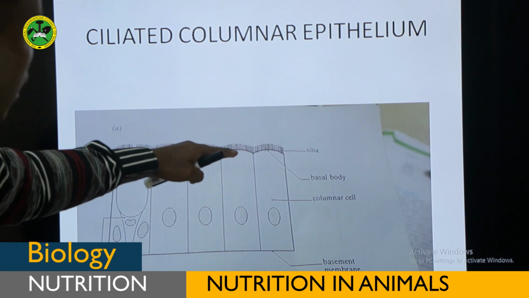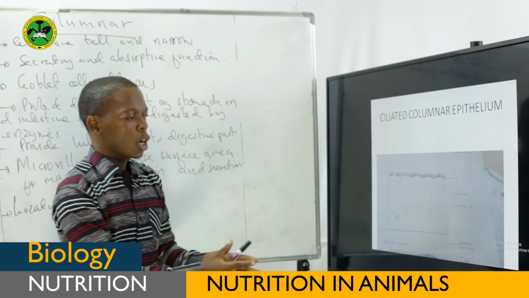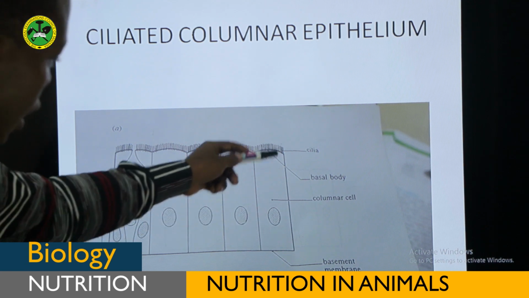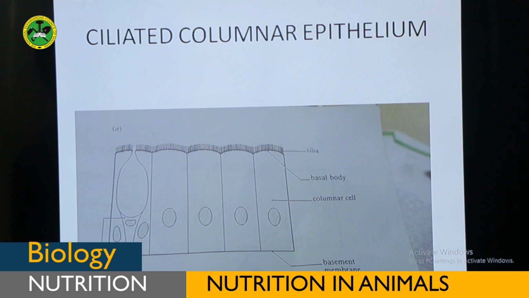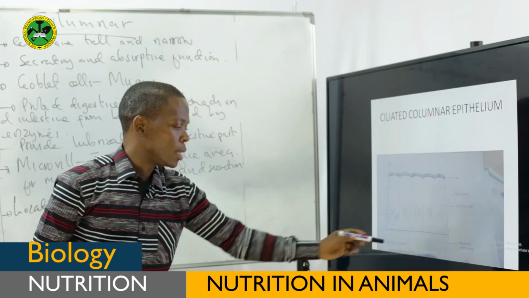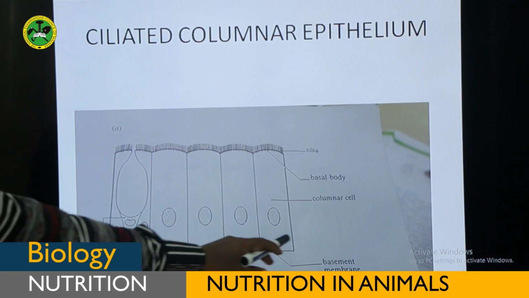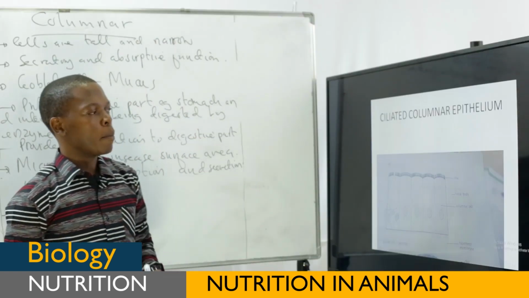Because of the presence of cilia and this columnar shape, we generally call it ciliated columnar epithelium. Since it has these columnar epithelial cells, it also has mucus secreting cells. We call them goblet cells. But remember we have said the basement membrane, where all cells are attached.